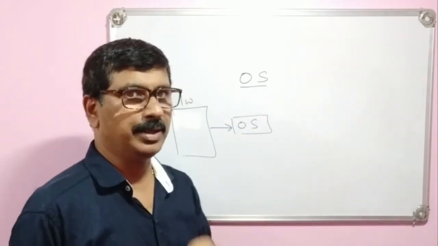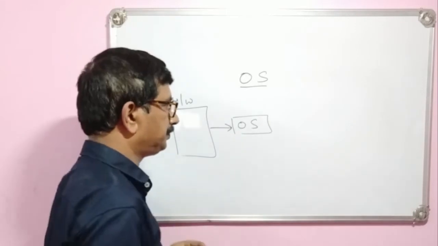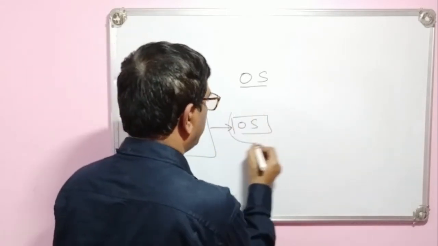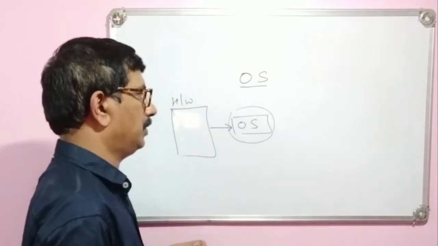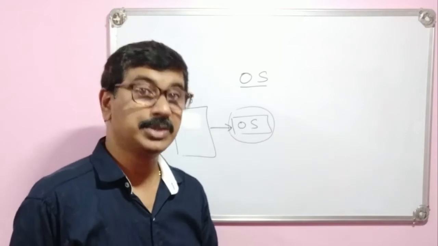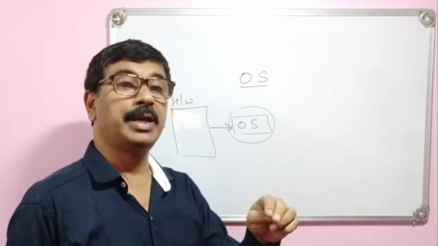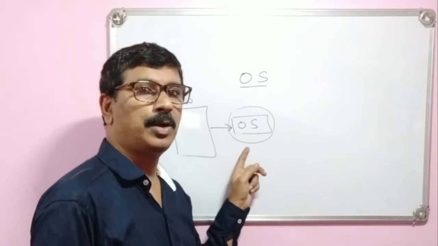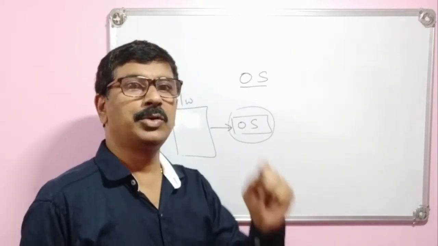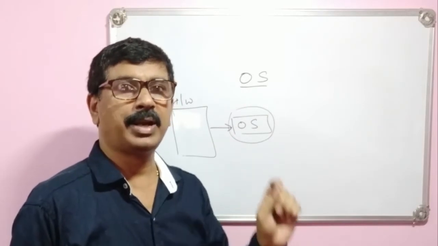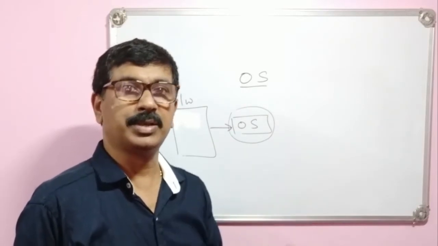And along with that operating system, the first, as I said, what that operating system is. Operating system is a software. Which type of software? It is one type of system software. Operating system is one type of system software to interact with the computer.